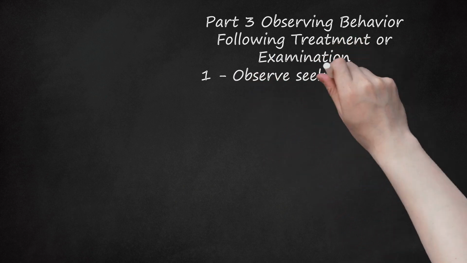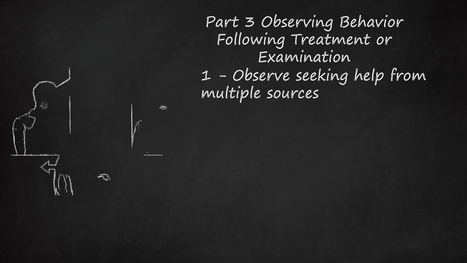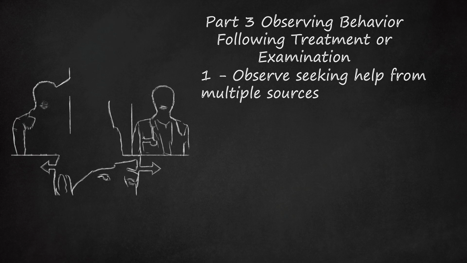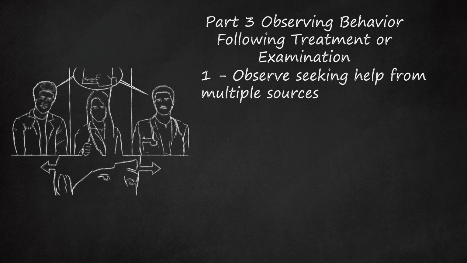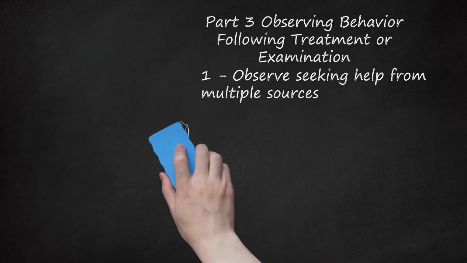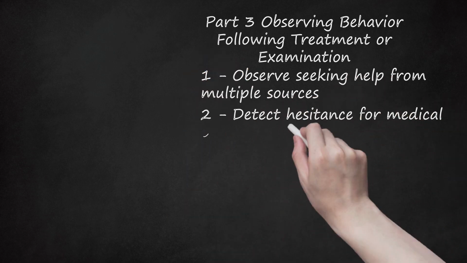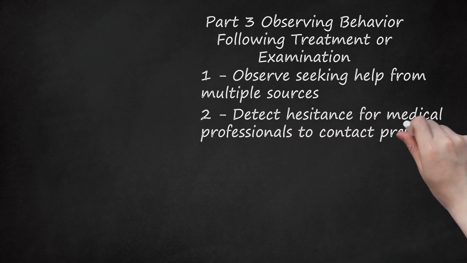1. Observe seeking help from multiple sources. Someone may receive negative tests from one medical facility and choose to go to another facility or several others in order to get a positive response. Or, a person may go to several medical centers in order to have a diagnosis confirmed several times over. Generally, the pattern of behavior seeks to affirm the presence of an illness. 2. Detect hesitance for medical professionals to contact previous treatment teams.